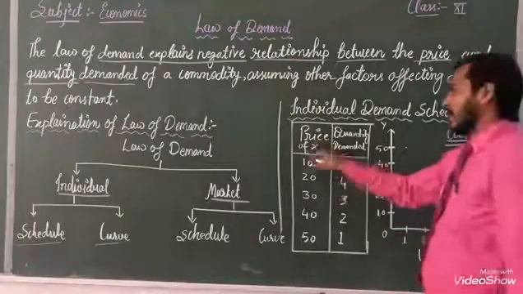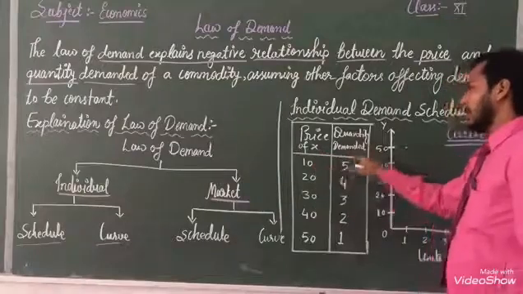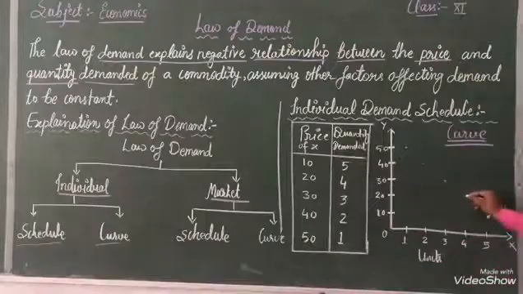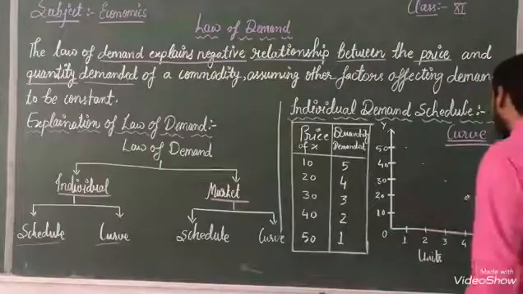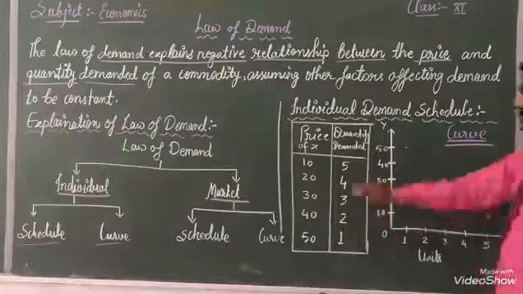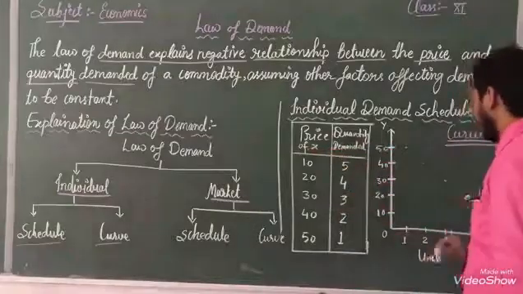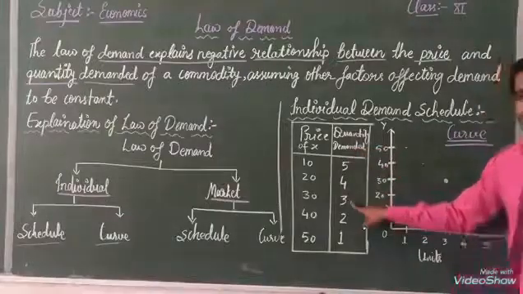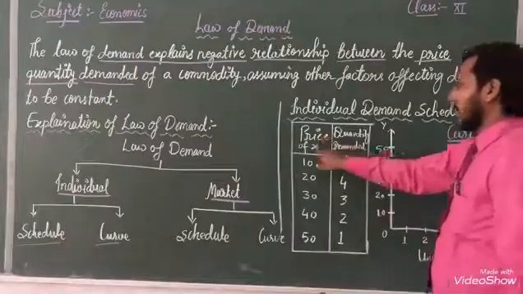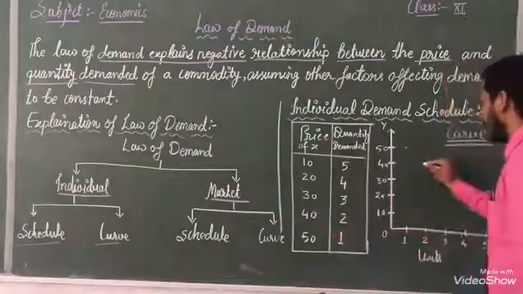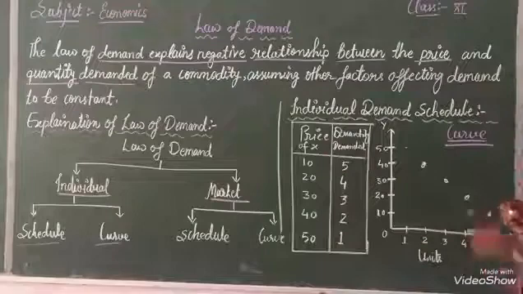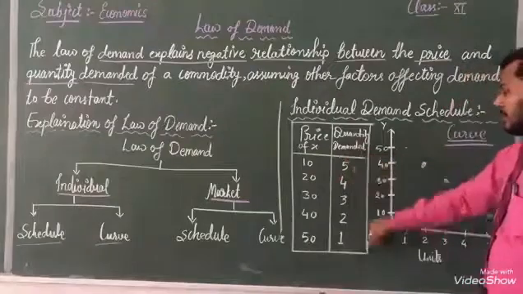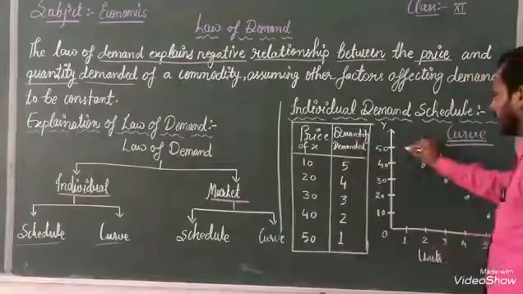Next, when price of X is 20, quantity demanded is 4. Next, price of X is 30, at that time quantity demanded is 3. Next one, price of X equal to 40, then our demand should be here. Next one, when price of X is 50, at that time quantity demanded is 1.